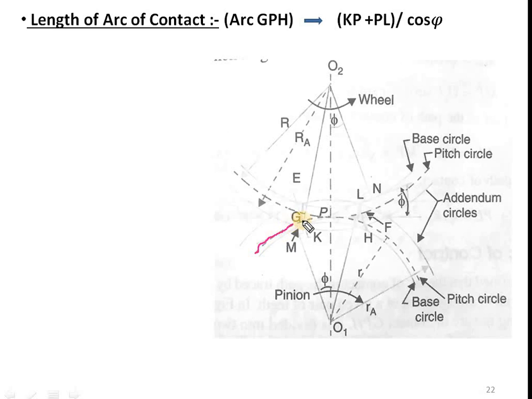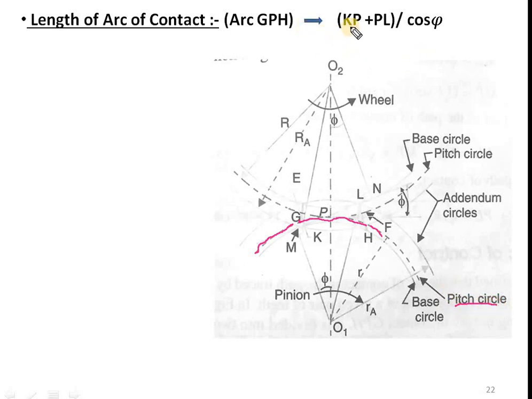So this red line, it is the teeth circle line, right? So the distance traced along this teeth circle from beginning to end of the engagement is the arc of contact. So the beginning of engagement is at point G. So arc GPH is the length of arc of contact, which is measured along again this teeth circle.